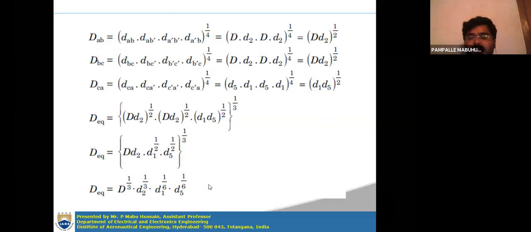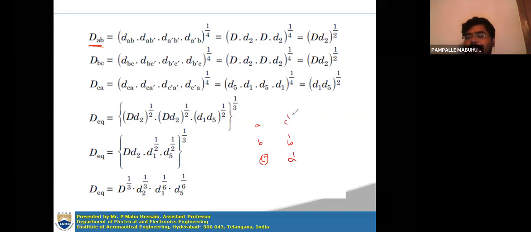DAB is the mutual GMD by considering conductors A and B, right? If you consider only the two conductors A and B, then in total you have ABC, but you will not consider the C. In the reverse direction, you will have A dash, B dash, C dash.